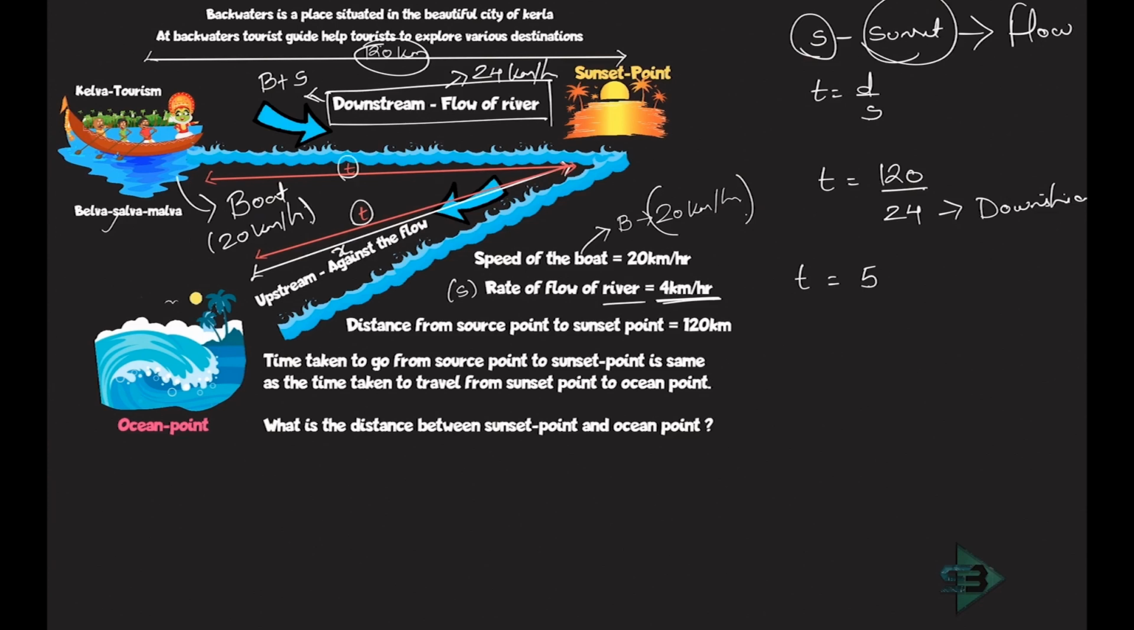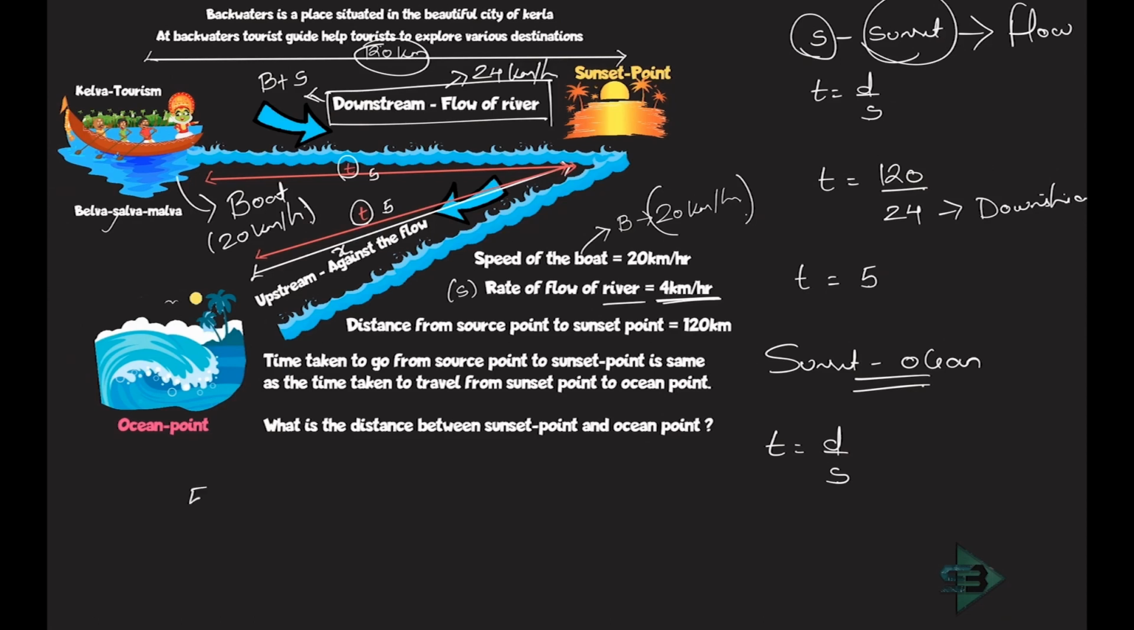Now this T and this T are nothing but the same thing. So if this is 5, this is also equal to 5, because the time taken to travel from source point to the sunset point is the same as the time taken to travel from sunset to the ocean point. Now let's go from sunset to the ocean point. What is happening from sunset to the ocean point? Time is equal to distance upon speed.